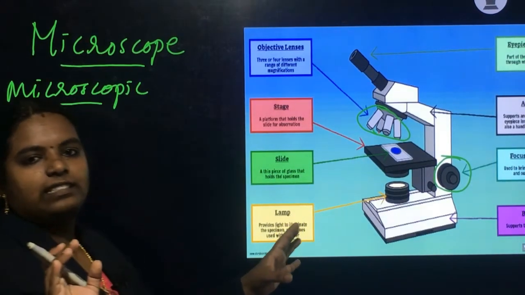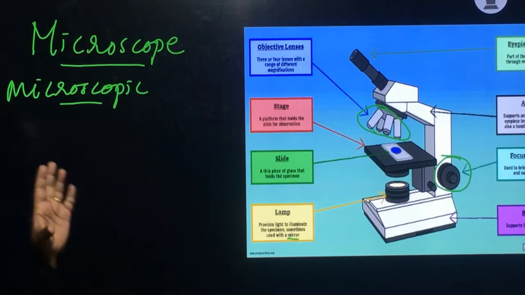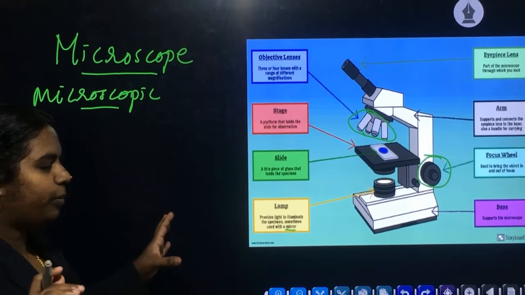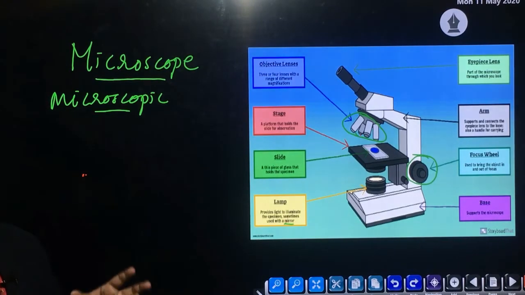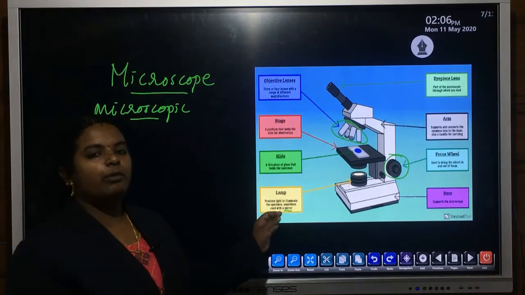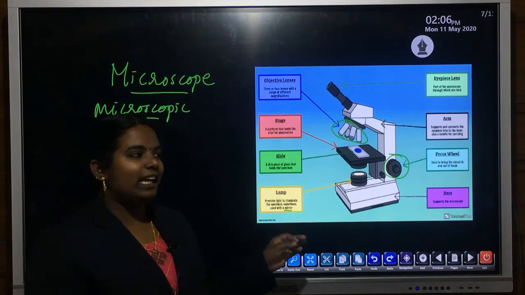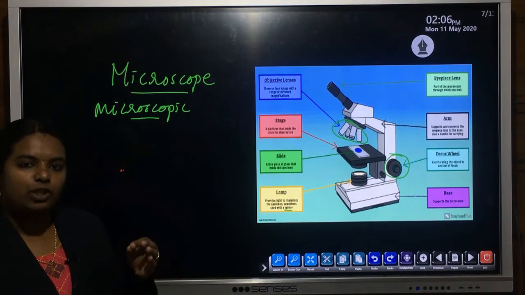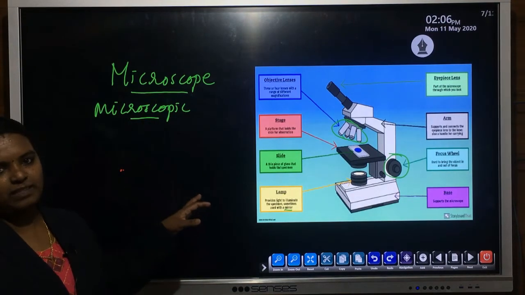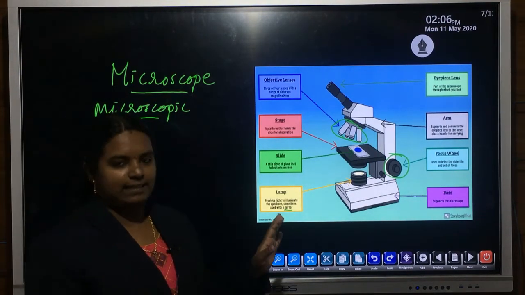Microscope means it is an optical instrument which is mainly meant to observe or examine microscopic organisms as well as cells. With the help of this microscope, we can get the enlarged or magnified image of microscopic organisms as well as different types of cells.